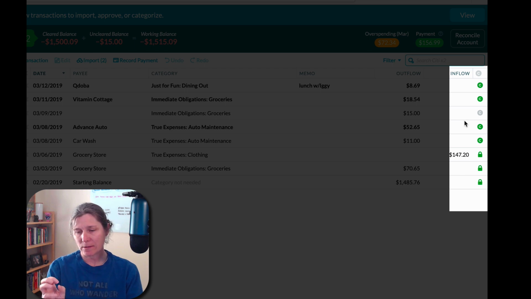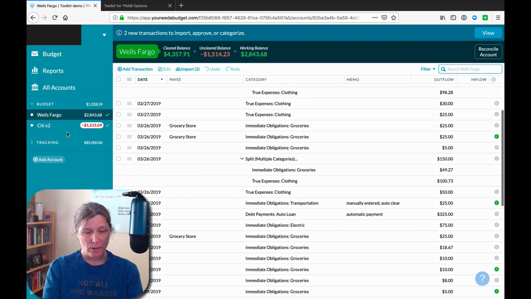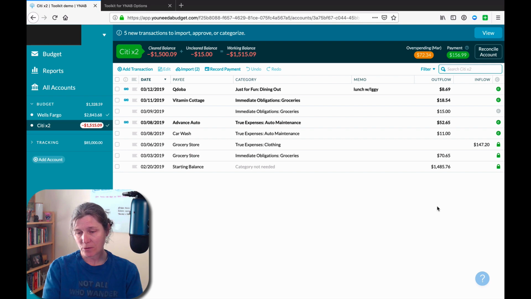I'm not sure why that seems like even a smaller shift over to the right to me. It could be because this account has a series of locks, so there could be somehow a larger padding around the reconciled lock icon. I'm not sure. Anyway, my point is that that's what this setting does in the toolkit, it shifts that right-hand column of icons over just a tad to the right.